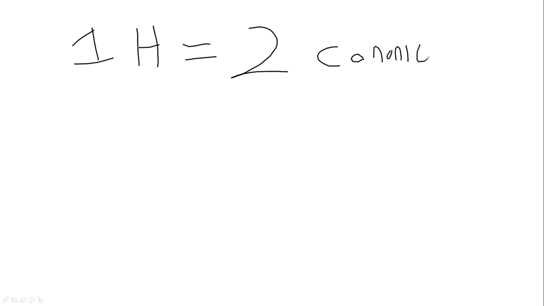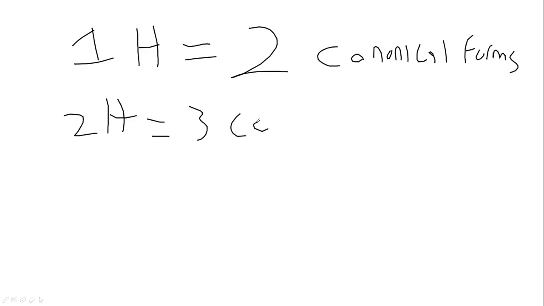When there is one hydrogen present, one H present in the alpha carbon, we are going to have two different canonical forms. Two canonical forms. When there are two hydrogens present, we are going to have three canonical forms.